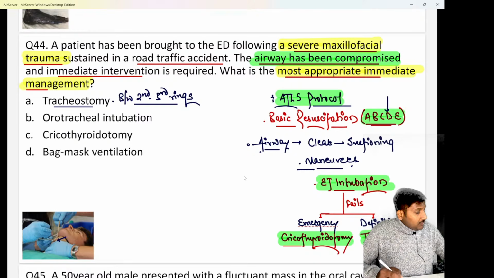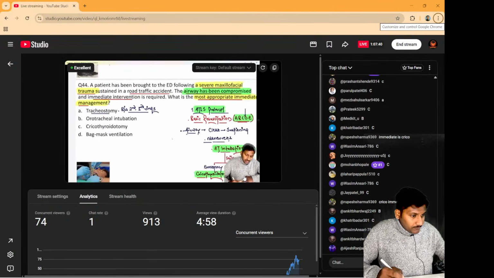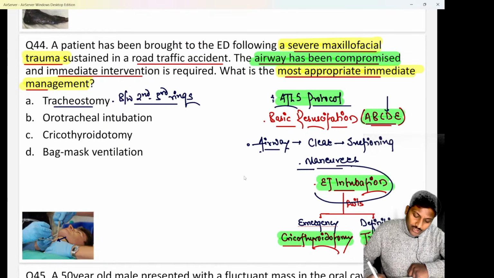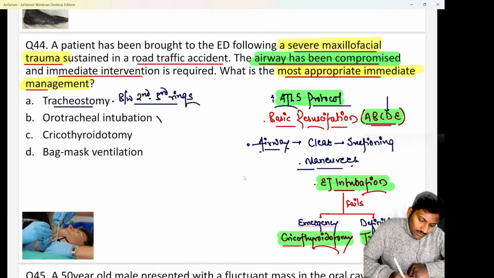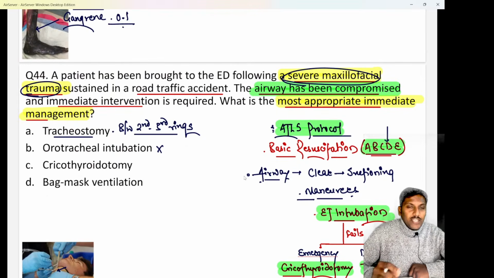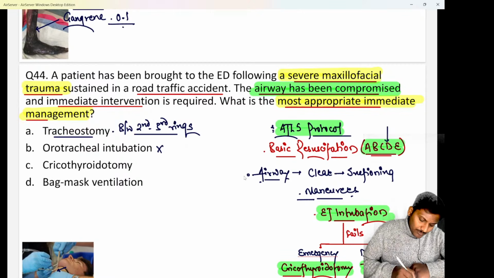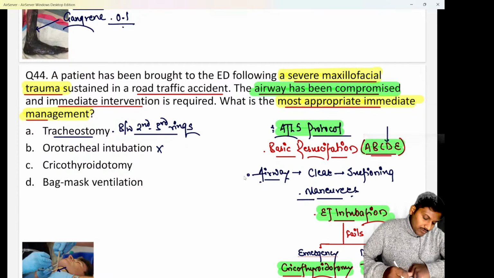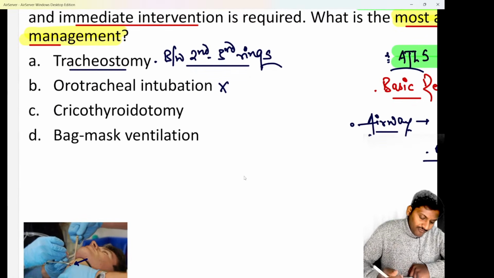Now, please tell me what is the answer for this question. Very good. Yes. So here, please remember, why not orotracheal intubation? The reason is that the patient is having a severe maxillofacial trauma. If the patient has a severe maxillofacial trauma, intubation is quite difficult or usually going to fail. So even if you try, endotracheal intubation will not be possible. And as it is not possible, we have to go for either a tracheostomy or cricothyroidotomy.